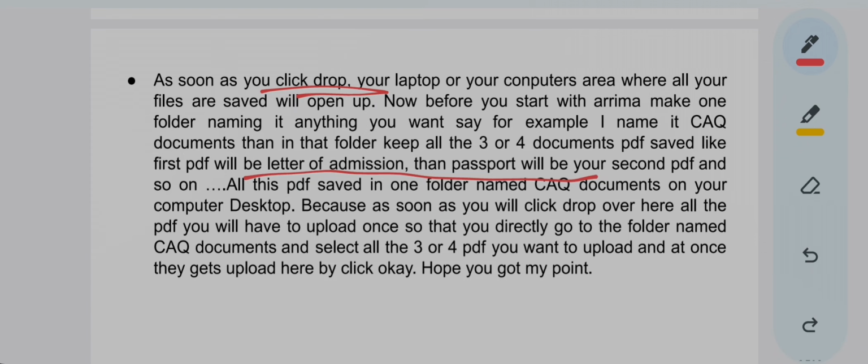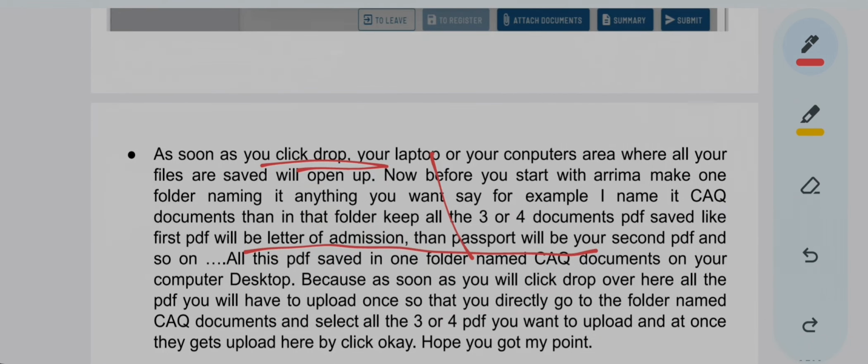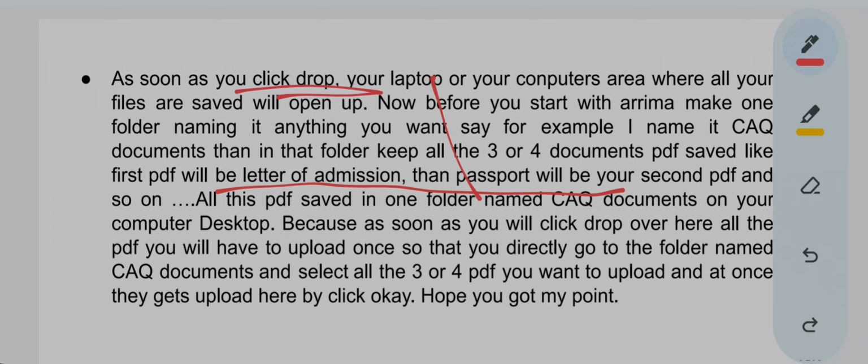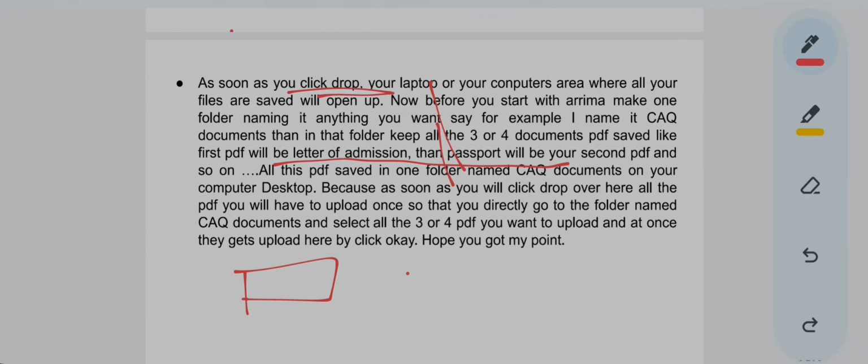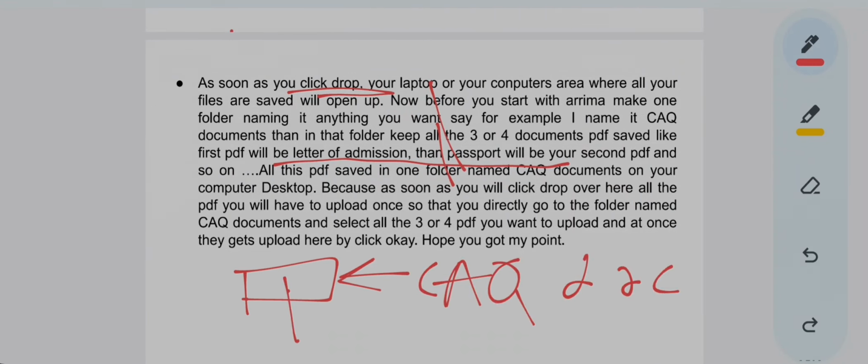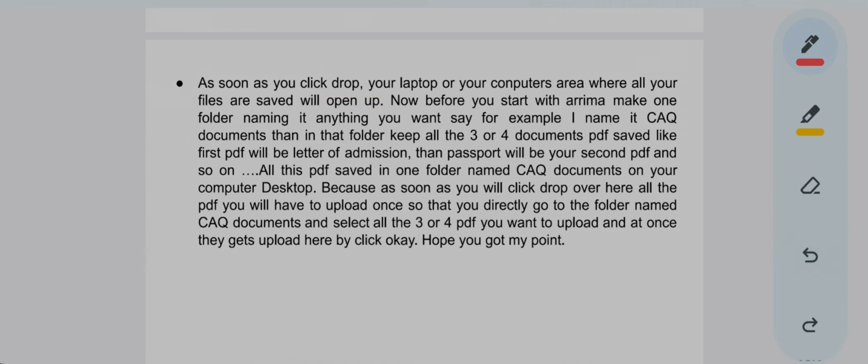Fine. So when you have made one folder, which you named CAQ Documents, and in this folder you have kept all your 3 or 4 PDFs, whatever you want to upload in your Arima portal, you save it.